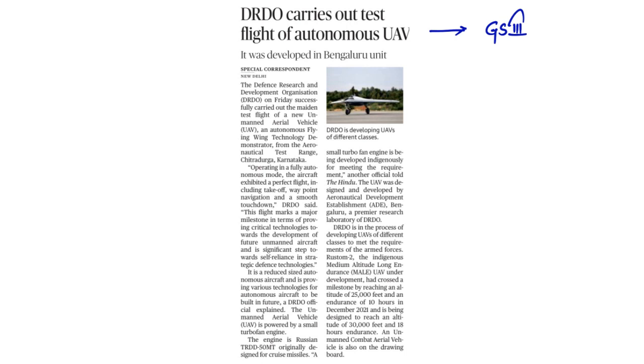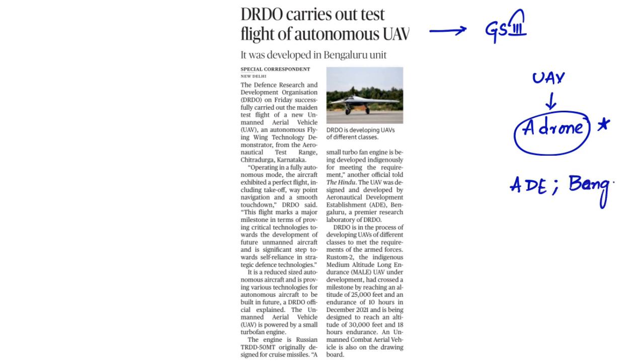So what exactly is in the news is that the DRDO, the Defence Research and Development Organisation, carried out the first ever test flight of a new unmanned aerial vehicle. Unmanned aerial vehicle simply means a drone. Of course, this is a very sophisticated, very complex drone that will be used in defense operations, right? And this unmanned aerial vehicle was manufactured by a research laboratory of DRDO, that is the Aeronautical Development Establishment, which is based out of Bangalore.